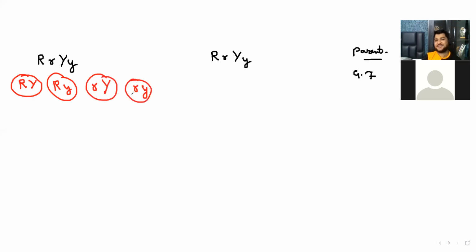So yes, they have the same thing. This is the parent with 4 alleles, and now these are the gametes with 2 alleles, half.